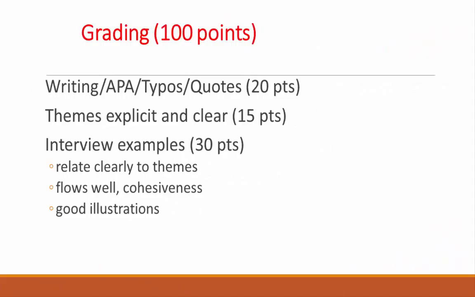So you'll be graded based on this rubric, right? 20 points will be based on writing and just organization and whether everything looks good. 15 points will be based on whether your themes are very clear and explicit. 30 points will be based on how good your interview examples are. And did you relate the examples well to the themes? Does it flow well? Are they good illustrations of the themes?